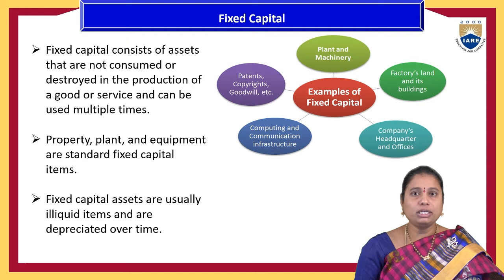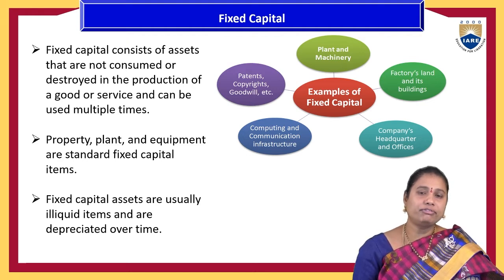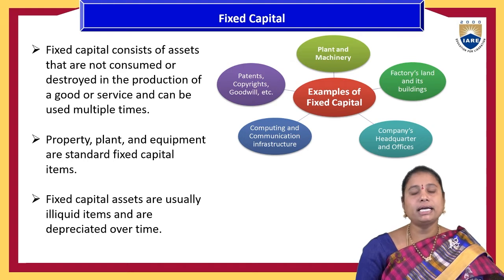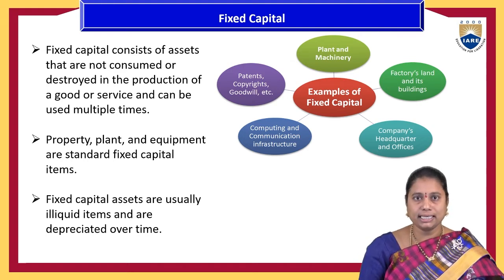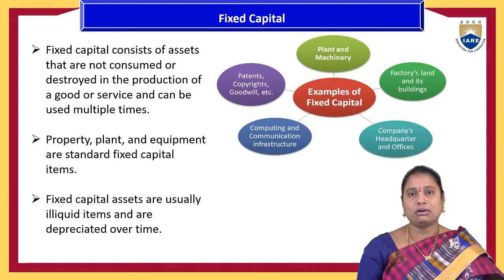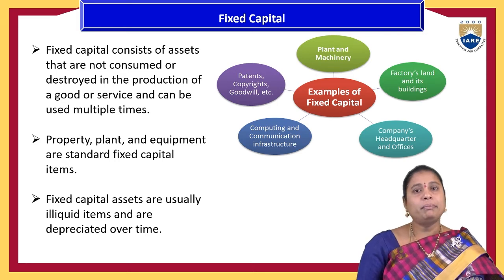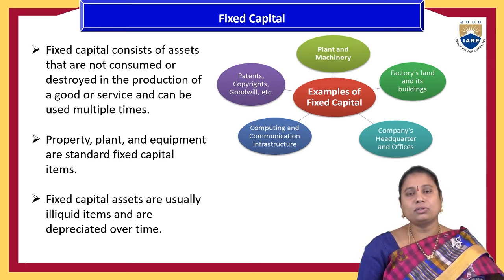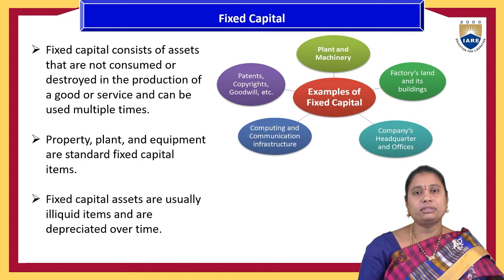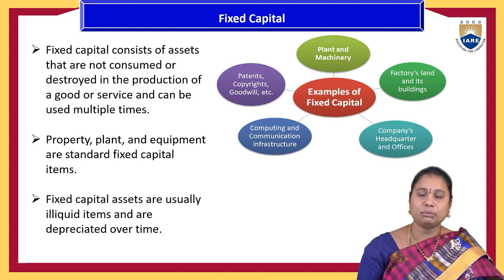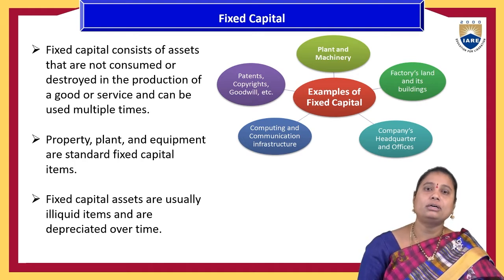These are usually illiquid items. Liquid items are those which can easily be converted into cash, but the liquidation process of these fixed assets is time-consuming. It is not that easy to convert them into cash.